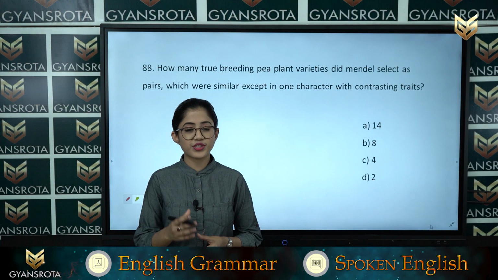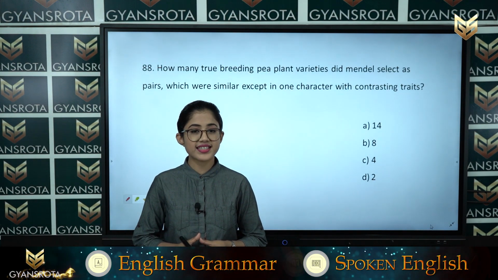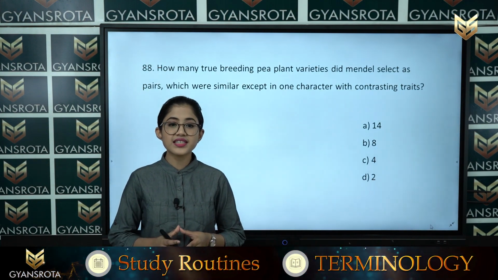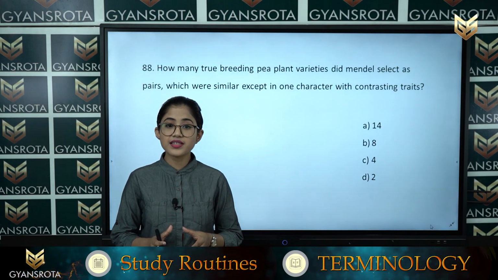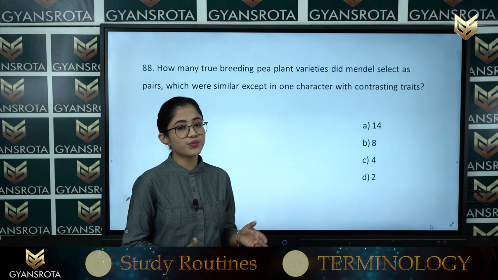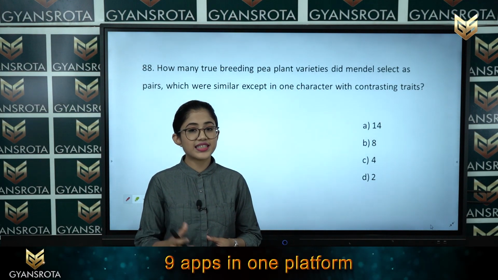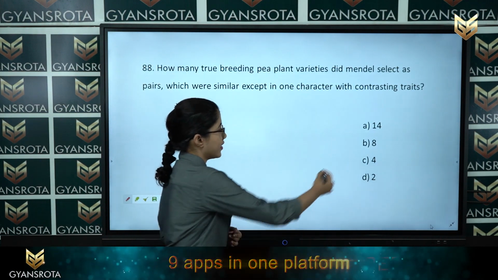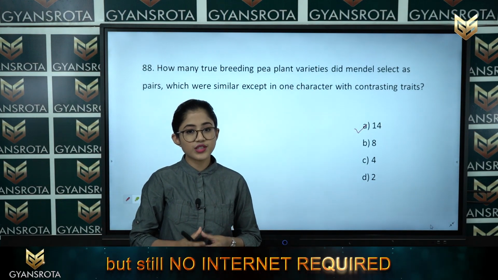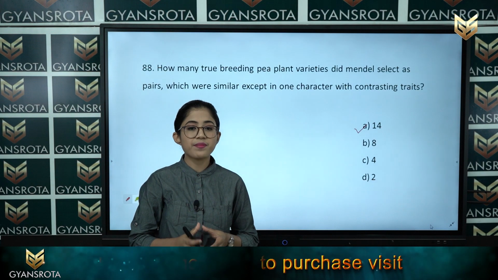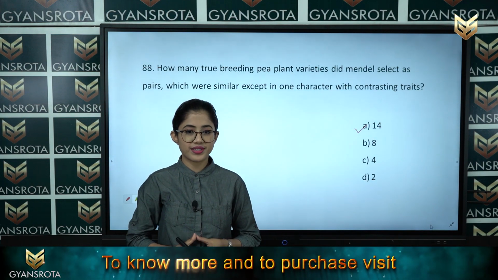Student, from the chapter Principles of Inheritance and Variation, we have discussed all the pea plant varieties that Mendel selected as pairs. The correct one is option A, that is 14. So 14 contrasting characters were selected by Mendel for his experiment.